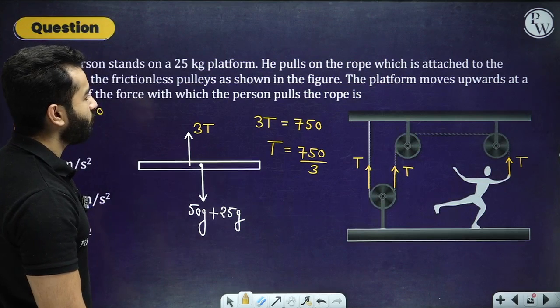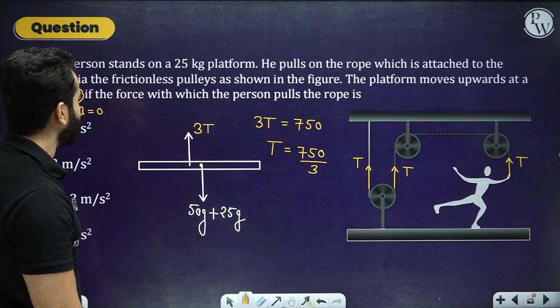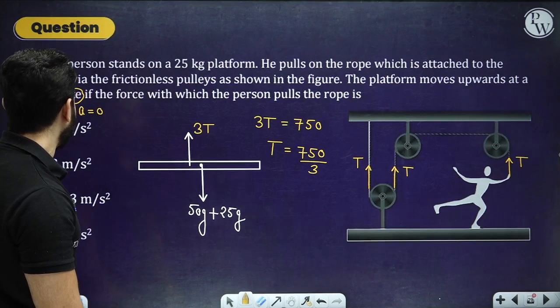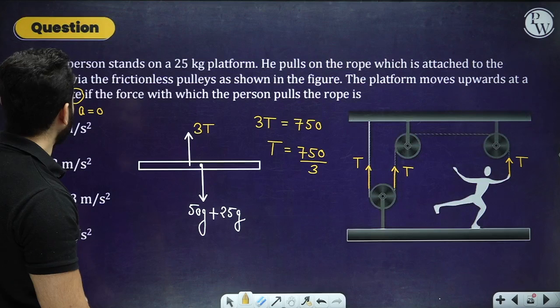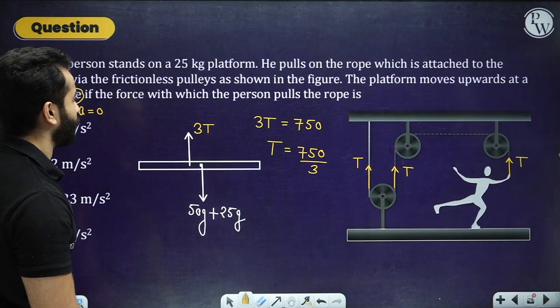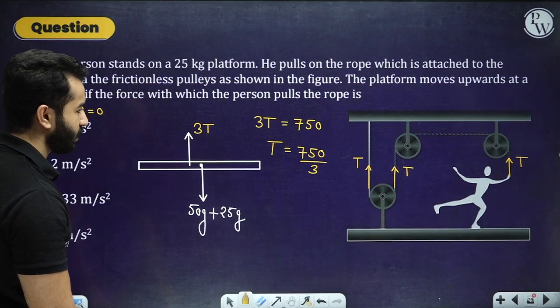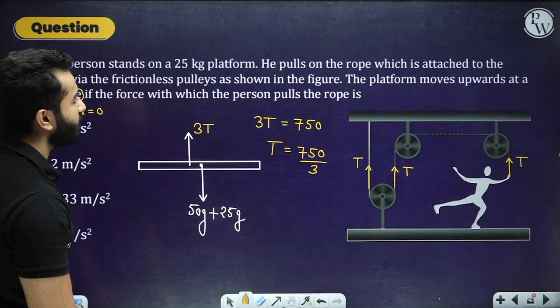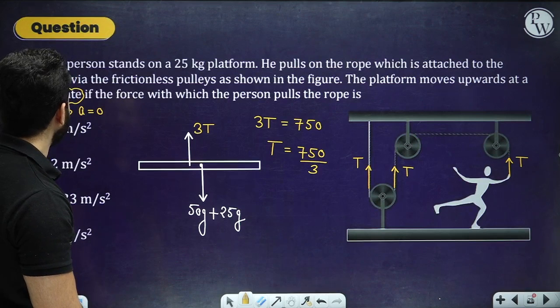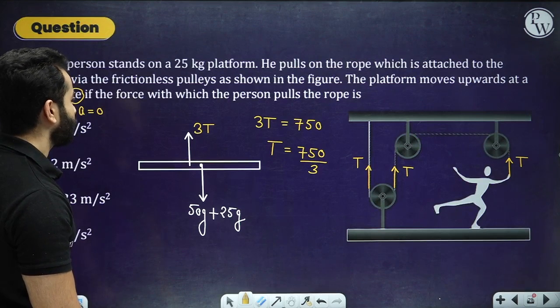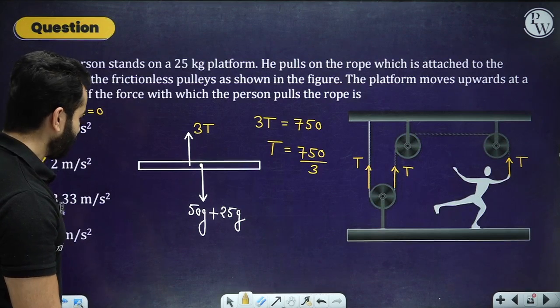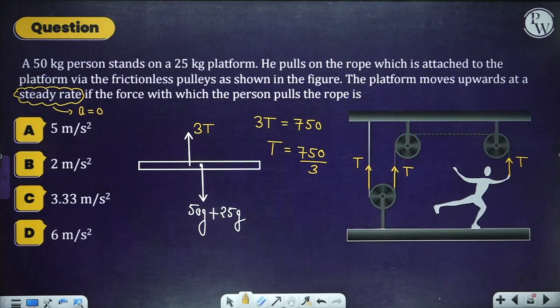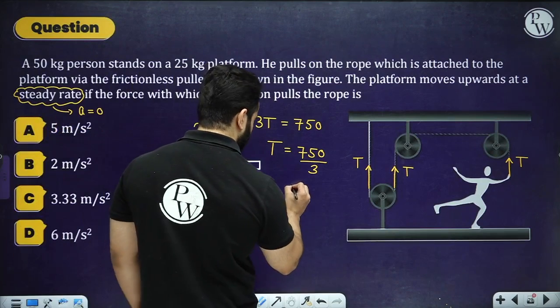The platform moves upwards at a steady state if the force with which the person pulls the rope is. Okay, everything's clear. Yeah, I think we have written each and everything over here. Let's see. Well, everything is clear. Tension comes out to be 250 Newton.